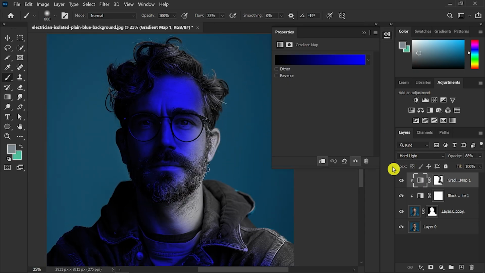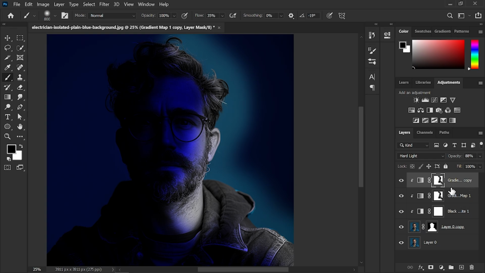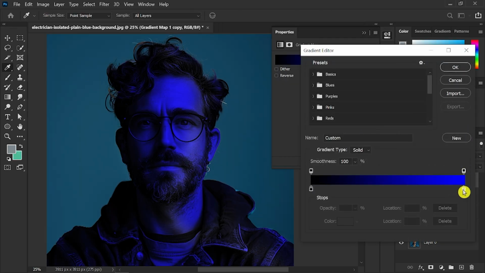Great! Now we will duplicate the layer on the person again, but here we will invert the mask by pressing Ctrl+I. This time, choose a different color in the color adjustment layer. You can pick red to add a nice contrast.